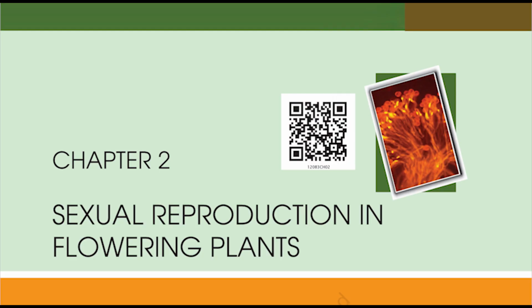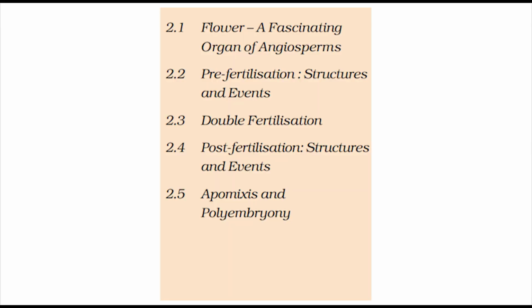Welcome to NEET Opus. Today we are going to read through Chapter 2, Sexual Reproduction in Flowering Plants. In this chapter we will learn about flower, pre-fertilization, double fertilization, post-fertilization, apomixis, and polyembryony.